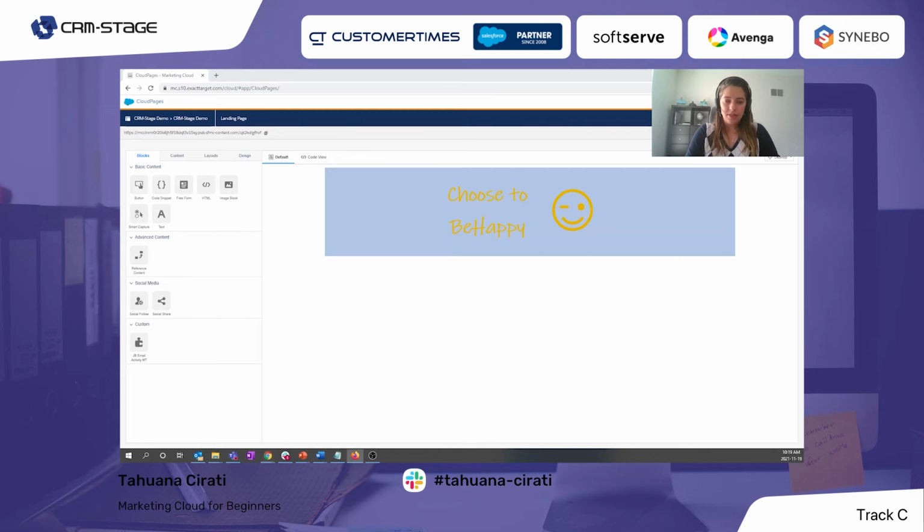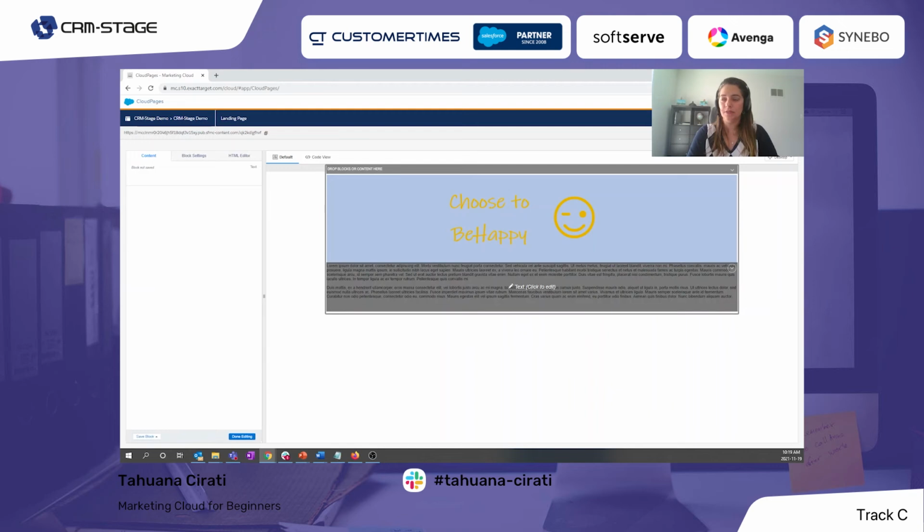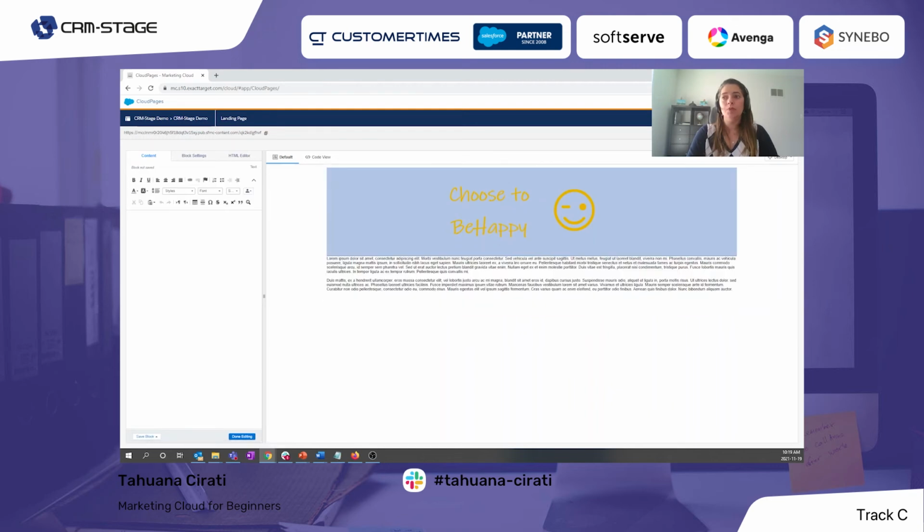And then let me check here the layout that I have received. The next one, I want a text here. So I just drag and drop and add the text here. And this will be like a text editor where we can type whatever we want here and just save it. So let me copy the text that I have.